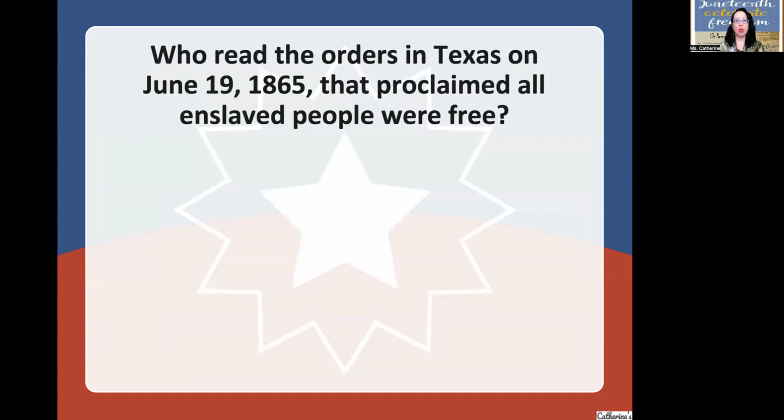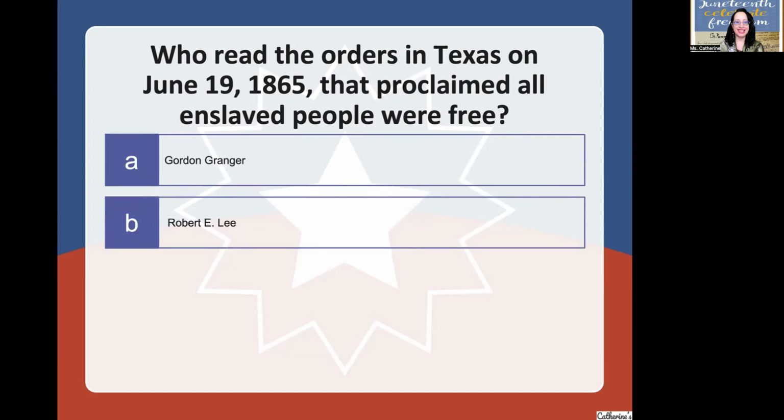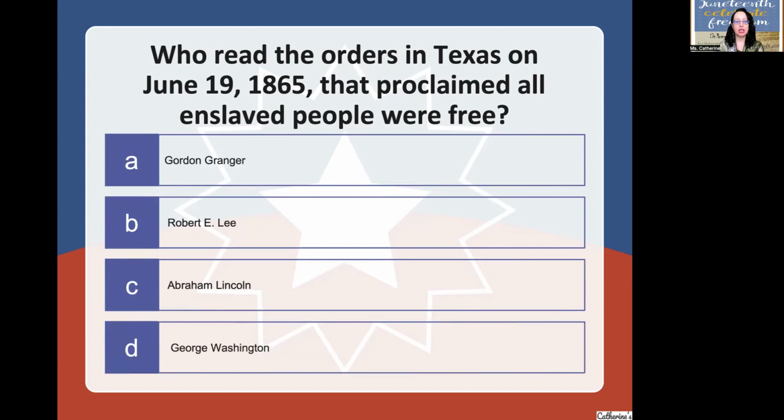Who read the orders in Texas on June 19th, 1865 that proclaimed all enslaved people were free? Gordon Granger, Robert E. Lee, Abraham Lincoln, or George Washington?